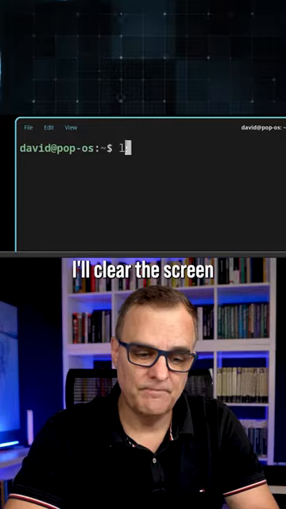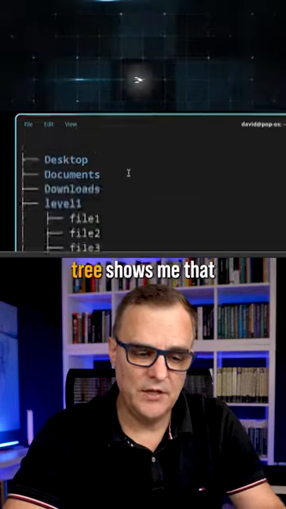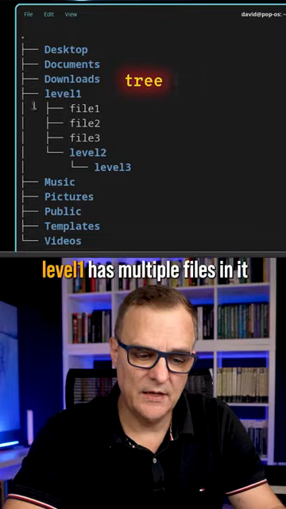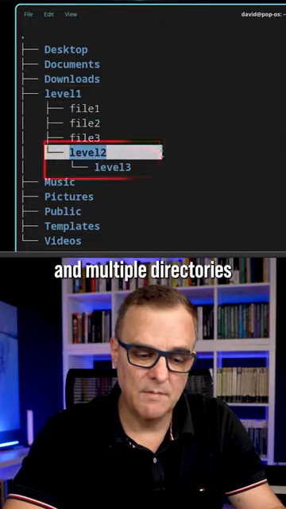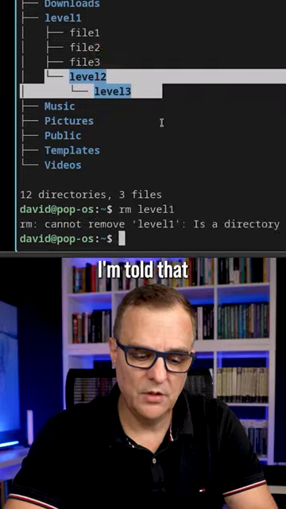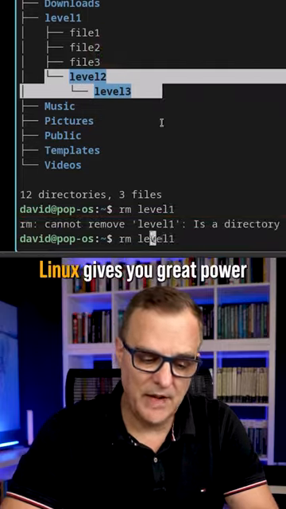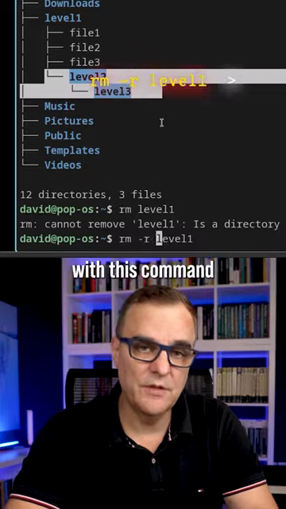I'll clear the screen. ls shows me that I have got a directory called level 1 here. Tree shows me that level 1 has multiple files in it and multiple directories. Let's see what happens if I try and remove level 1. I'm told that it cannot be removed because it's a directory. But again, Linux gives you great power. Be really careful with this command.